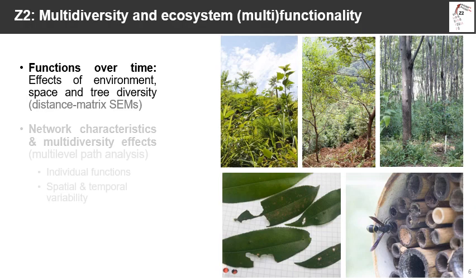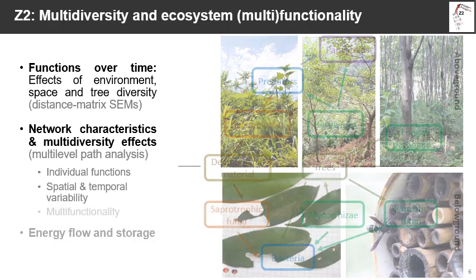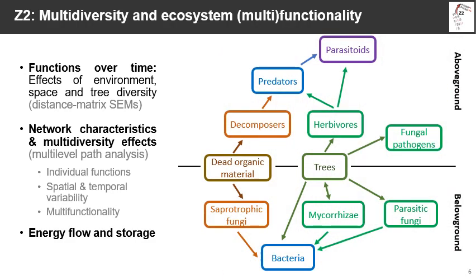And we will specifically relate network characteristics and multidiversity to both individual functions and their variability, as well as to multifunctionality, which we want to characterize using multifunctionality indices, but also by calculating energy flow and storage across trophic levels and the entire networks using direct process rates or calculating metabolic rates.